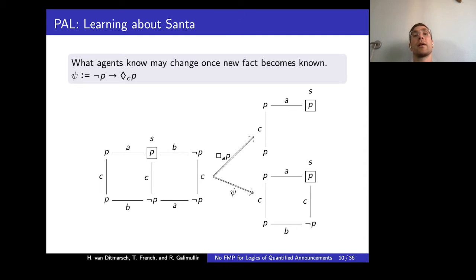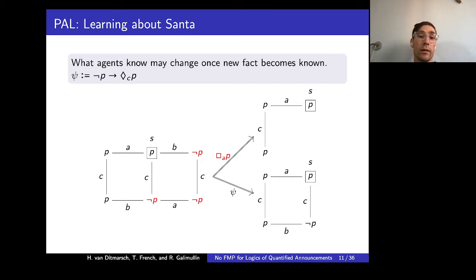Now assume that in our kind of static scenario, we're introduced with a new piece of information, and this information is revealed to the system publicly and simultaneously to all the agents, and this is what is called public announcements. And agents' knowledge may change as a result of public announcements. For example, after public announcement that Alice knows that Santa exists, we get the following model, and how do we arrive here?